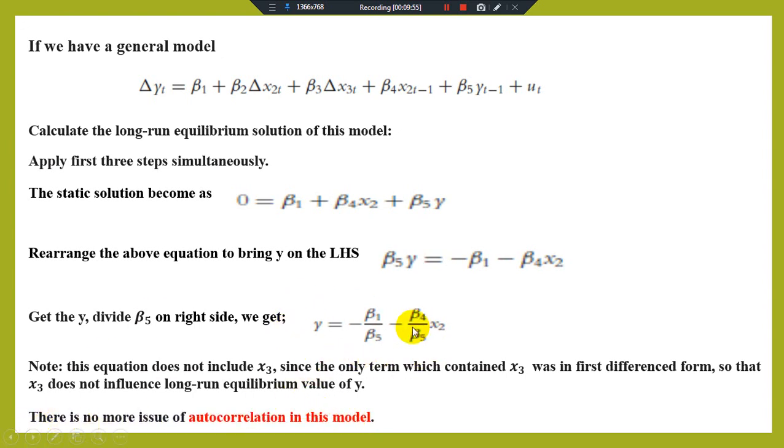In this equation, there is no issue of the autocorrelation. So keep it in mind, when we remove all the lagged values as well as the difference values from our model, this is known as a static model, and the solution we are finding is known as the static or steady state equilibrium situation, and there is no more issue of the autocorrelation in this model.